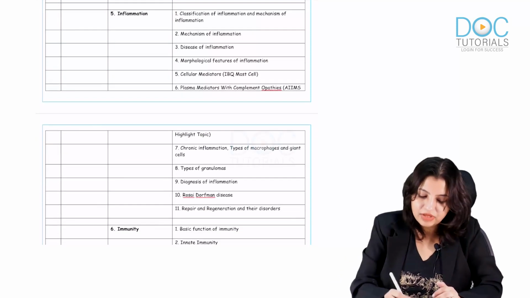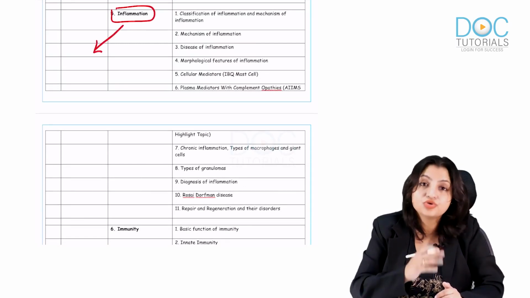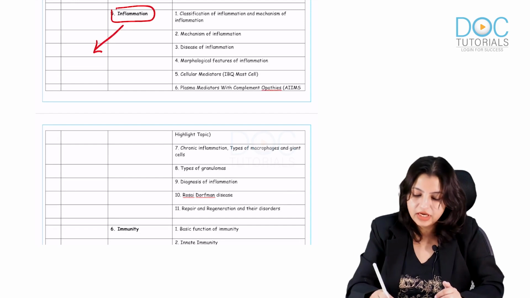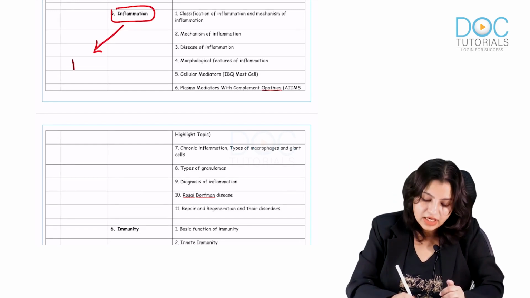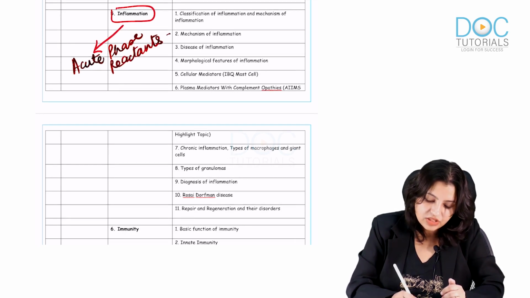Now coming to the inflammation. Inflammation, read it as a story, but the most important thing that you should revise in inflammation and should not forget is what is called acute phase reactants. Positive and negative acute phase reactants. Obviously you all know the steps.